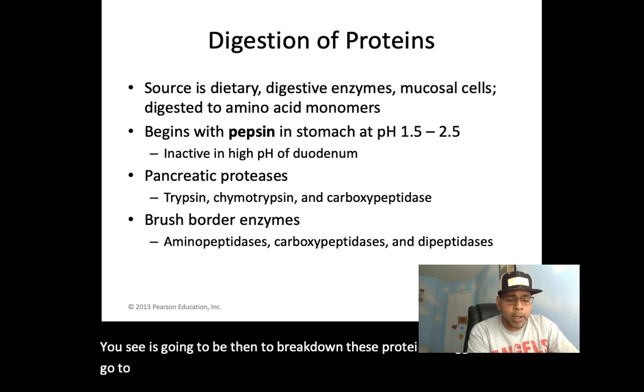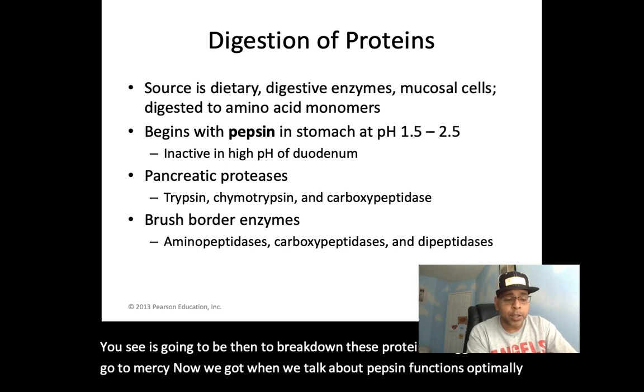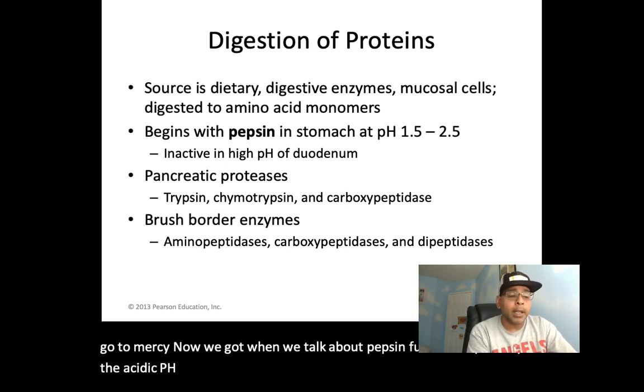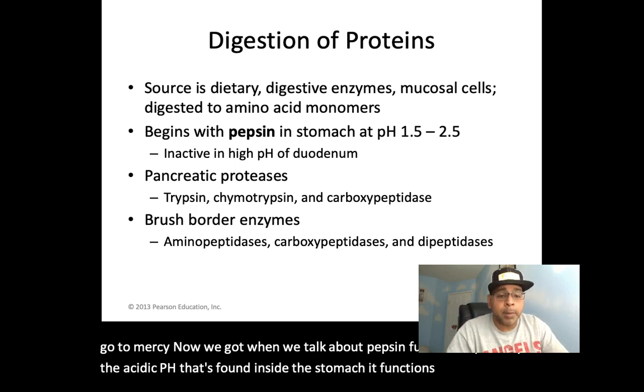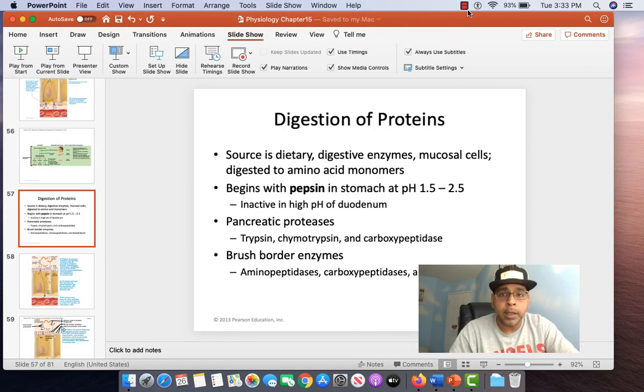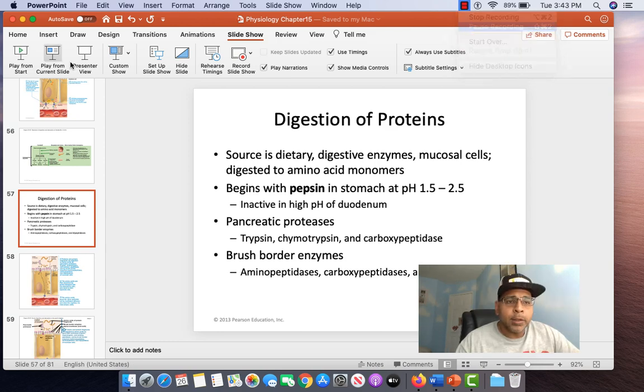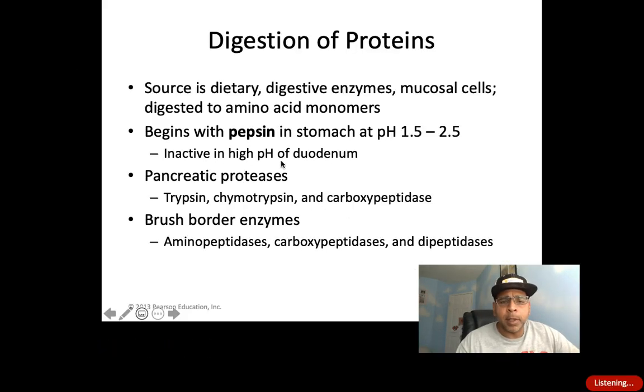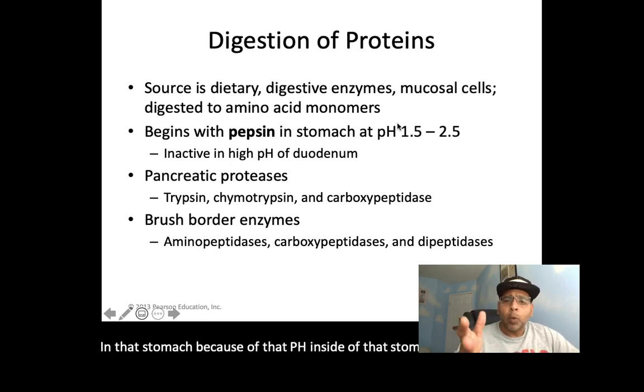Now, when we talk about pepsin, pepsin functions optimally in the acidic pH that's found inside the stomach. As we're saying, pepsin functions optimally in the stomach because of that pH. The pH inside the stomach is about 1.5 to about 2.5.